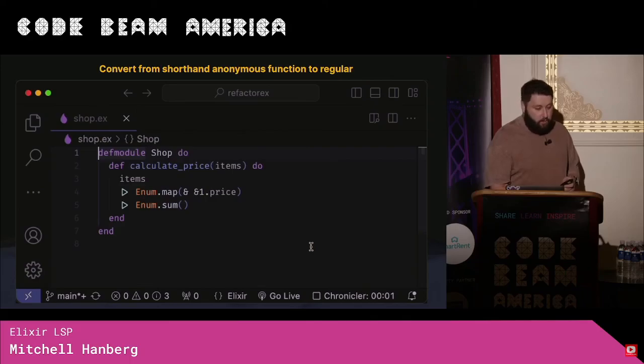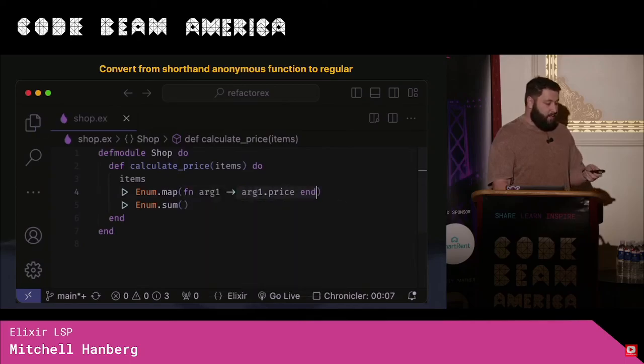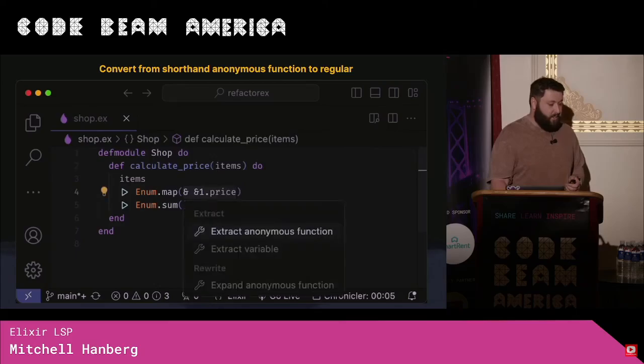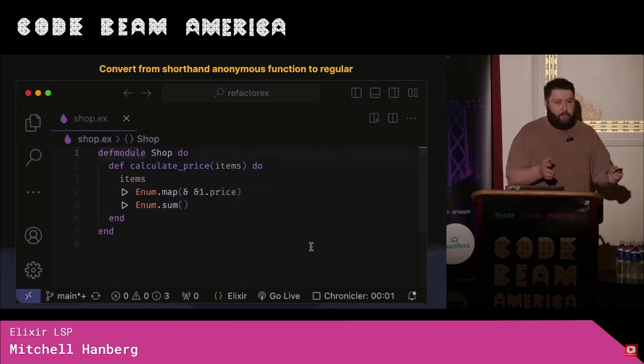So here's one where we're converting from a shorthand anonymous function to a regular function. So here you can see, highlight it, right click, expand, boom. Then let's watch it again, since it's a GIF and it's actually redoing it. Boom. Because sometimes you got those ones and you want to wrap it with a debug or whatever and it's